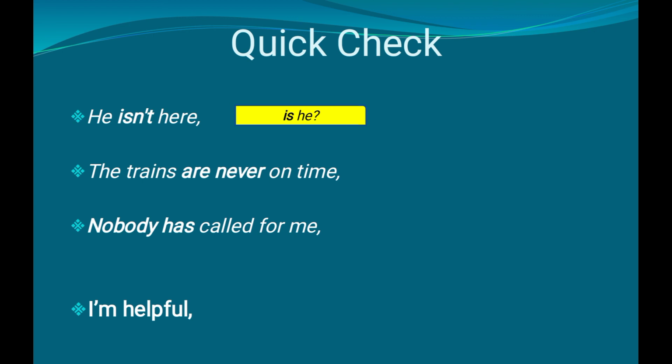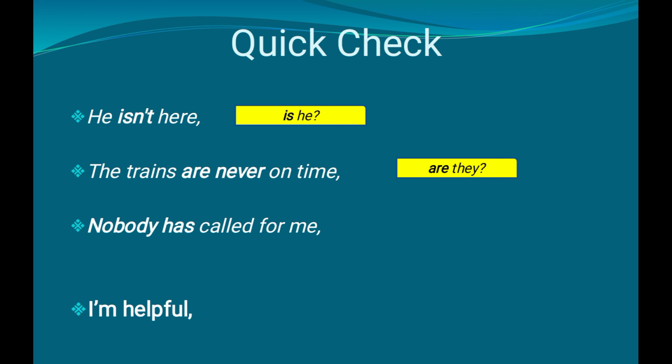The trains are never on time. See the type of sentence? Yes, that is a negative sentence. Are never on time. Never. So that is a negative sentence, so we have to use a positive tag with it. And here you can see the trains. That is plural form. So instead of using trains, we need to use a pronoun form. Here we can use they. If it is said like the train, we can use the pronoun it. But here it has been used as a plural form, so we need to use the they form. So the answer will be are they.